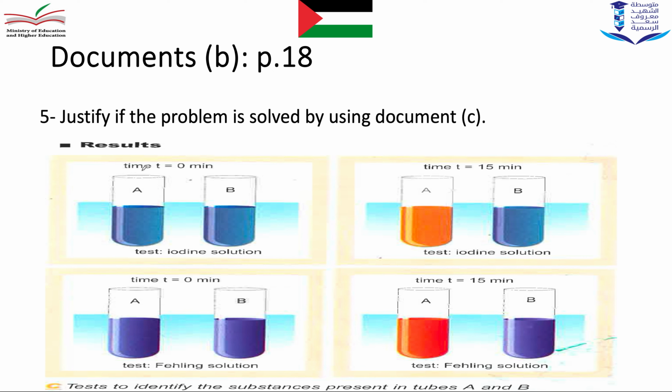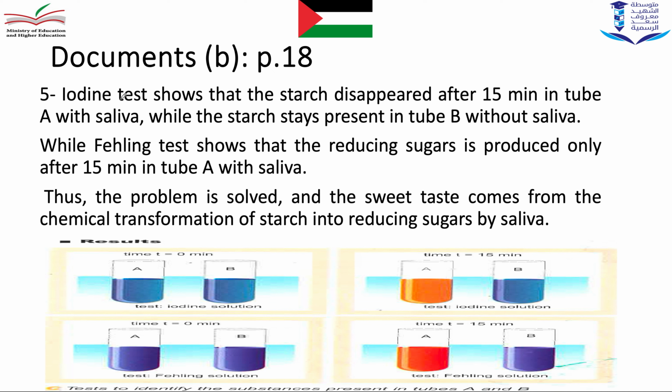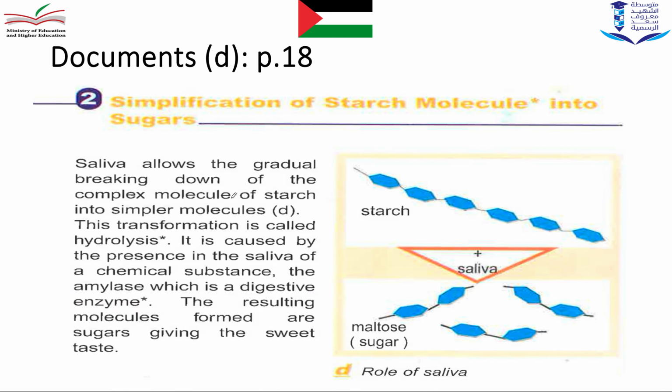Okay. Justify if the problem is solved by using document C. Surely it's solved. Iodine test shows that starch disappeared after 15 minutes in tube A with saliva, while the starch stays present in tube B without saliva. While Fehling test shows that reducing sugar is obtained only in tube A with saliva after 15 minutes. Thus the problem is solved, and the sweet taste comes from the chemical transformation of starch into reducing sugars by the action of saliva.